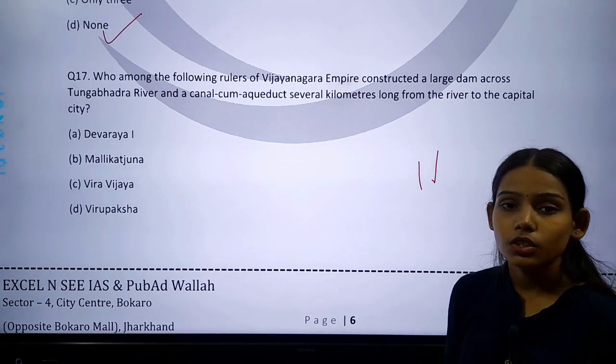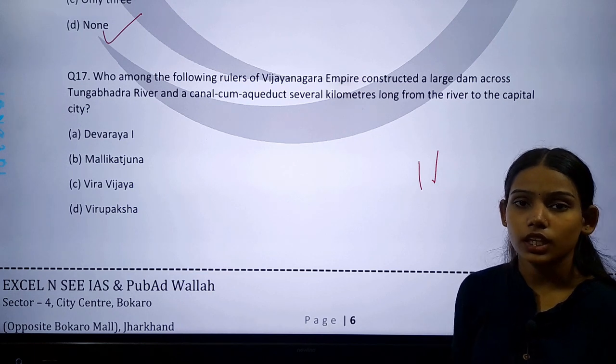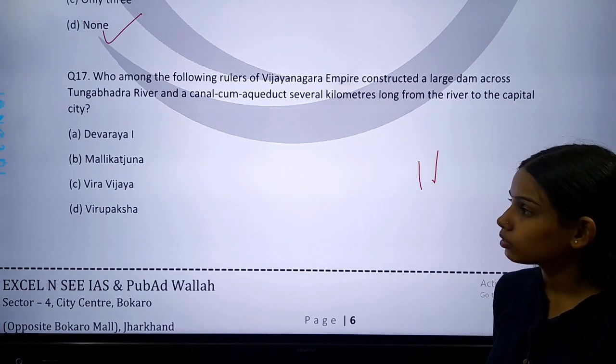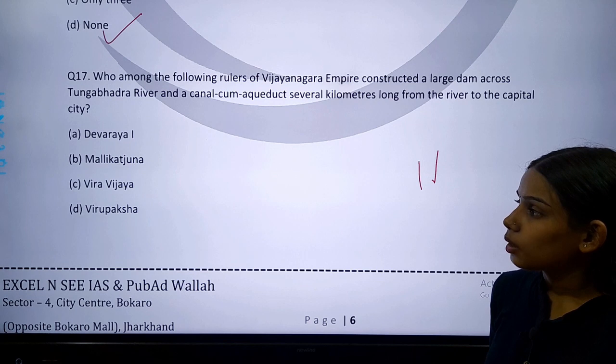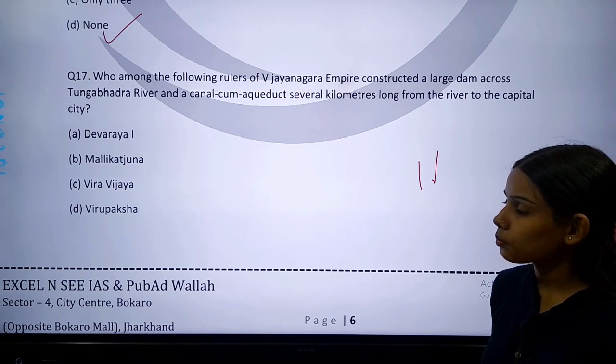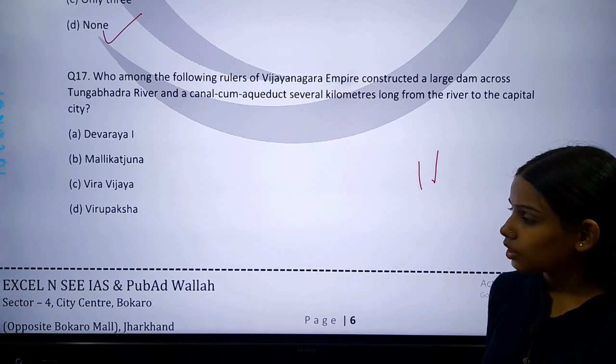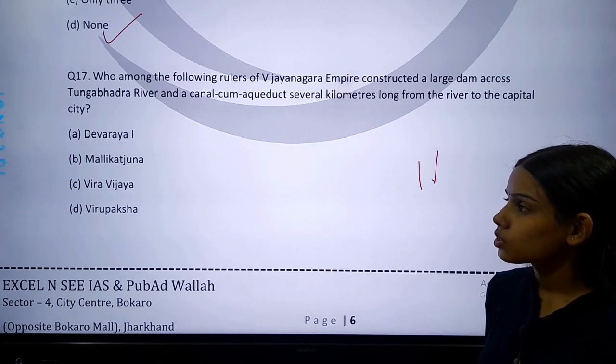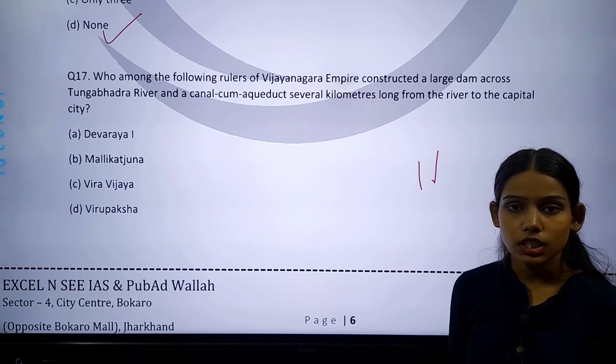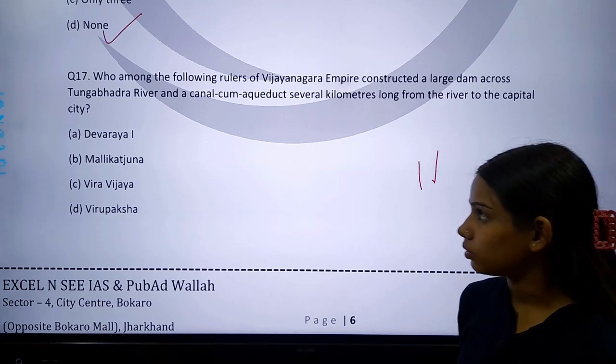The options given here are, option A is Devaraya I, option B is Malikarjuna, option C is Veera Vijay, and option D is Viru Prakash. The correct answer of this question is option A, Devaraya I.